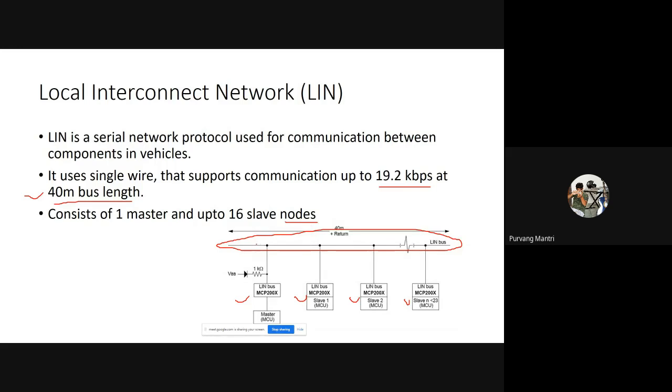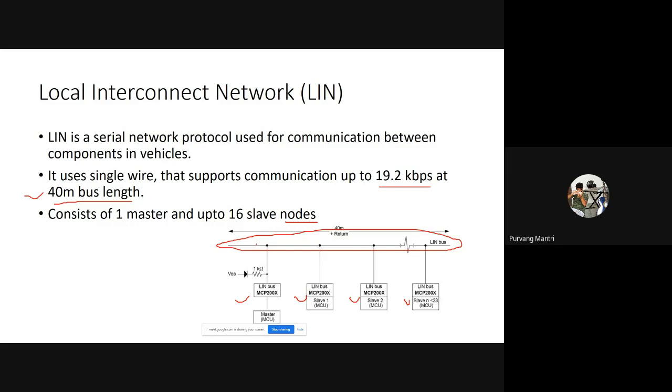Now this LIN communication protocol is widely used for electrical appliances like the lighting system in the vehicle: the in-compartment lighting system and the outside lighting system, which is headlight, tail light, and side indicators. This LIN protocol is also used in electronic mirrors, controlling the windows opening and closing, and locking and unlocking the doors.